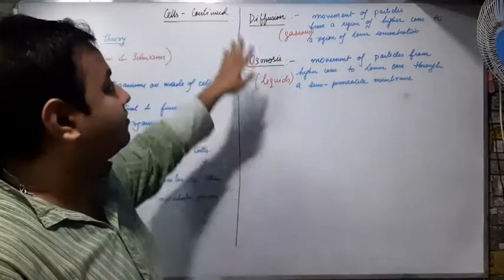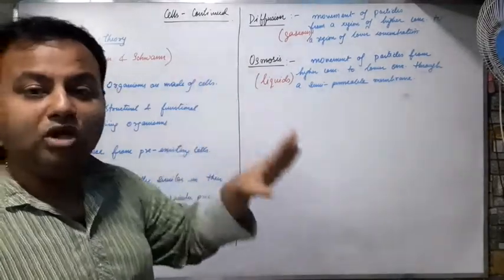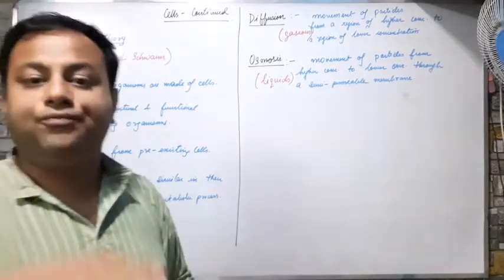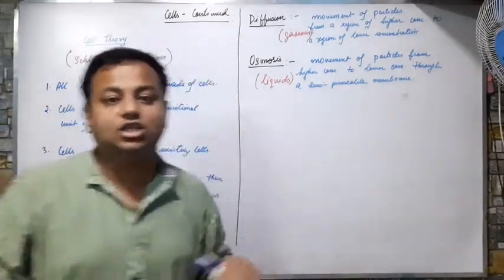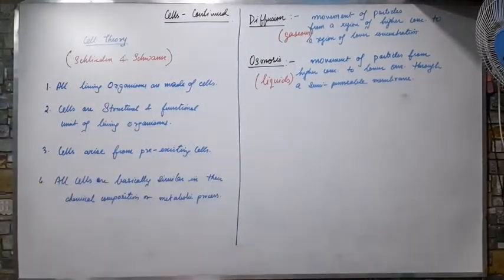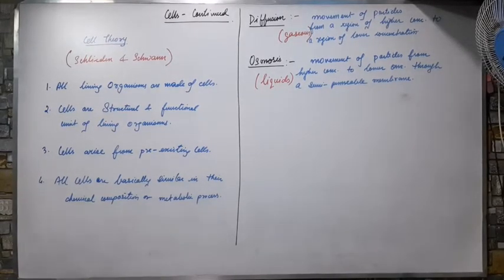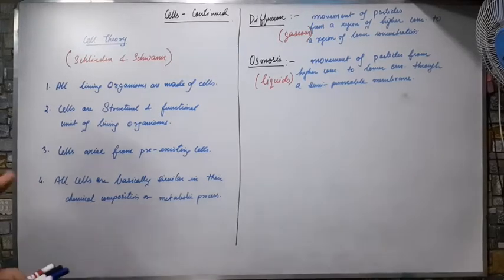So basically what is the difference between diffusion and osmosis? Both are the exchange of particles from a higher concentration to a lower concentration. Only the difference is that for osmosis, we have a semi-permeable membrane in between. In diffusion, there is no such semi-permeable membrane.